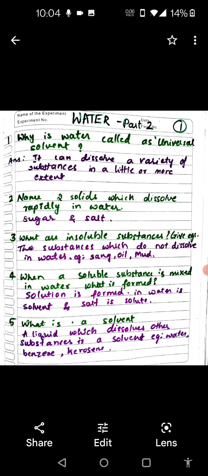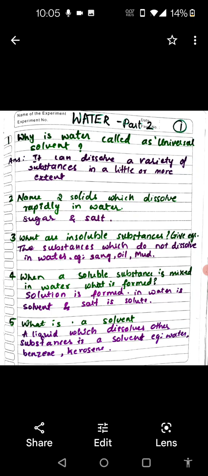It can dissolve a variety of substances to a little or greater extent. Yes, water can dissolve so many solids, liquids and gases. So it is called universal solvent. Okay, Mama. Now name two solids which rapidly dissolve in water. Sugar and salt. Yes. Now tell me what are insoluble substances with examples.